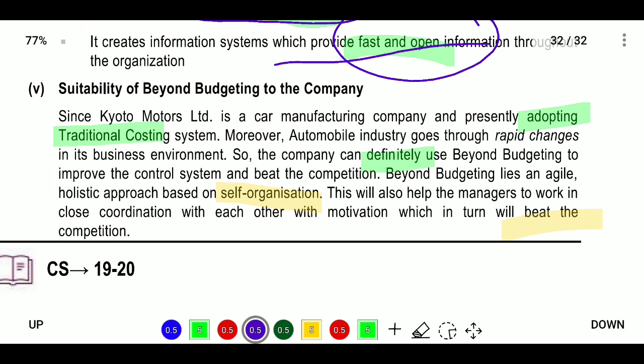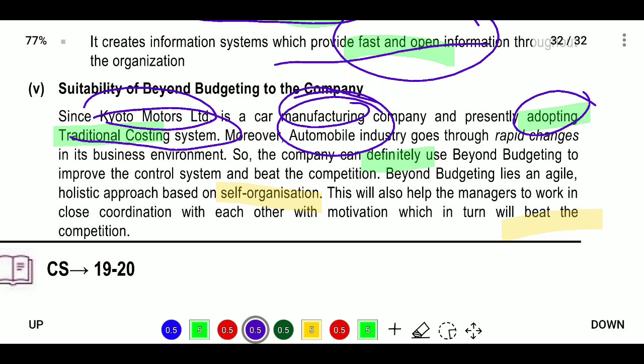Next, sustainability of beyond budgeting for the company. Our company, Kia Motors Limited, is a car manufacturing company presently adopting traditional budgeting. Moreover, it is in the automobile industry, which is going through rapid changes in the business environment.